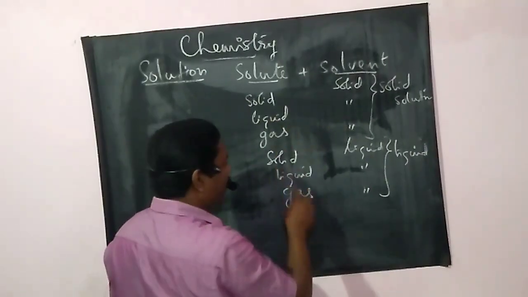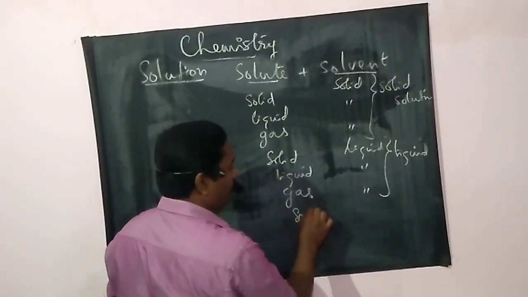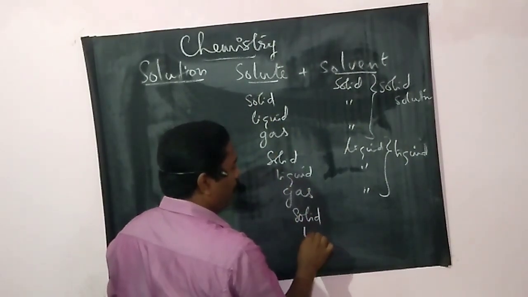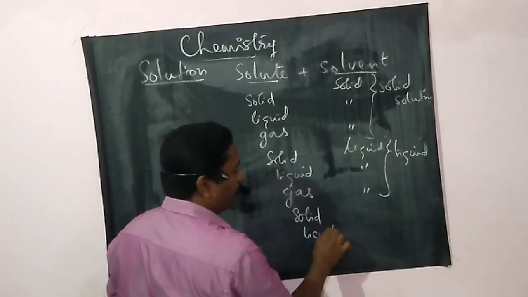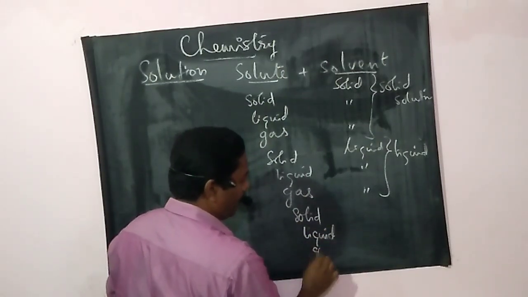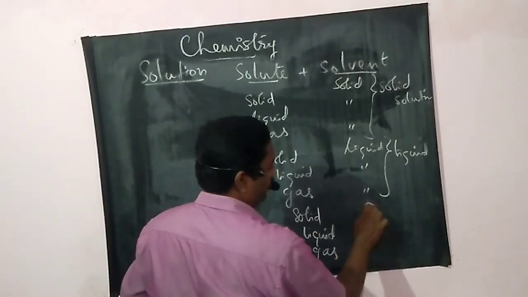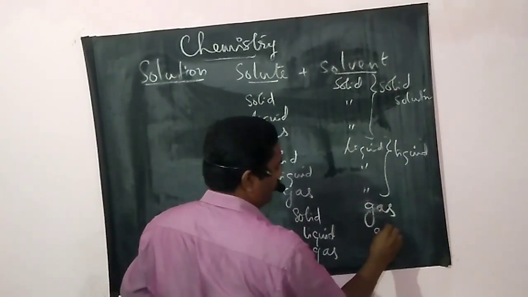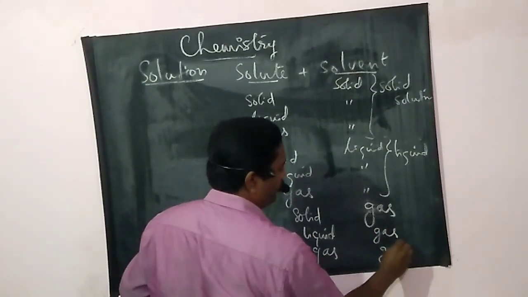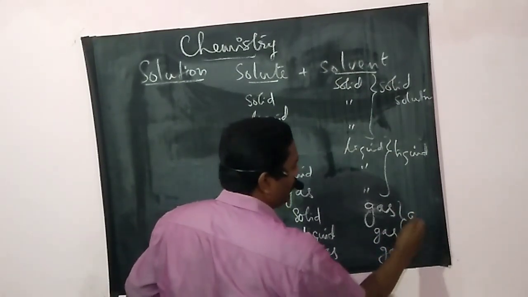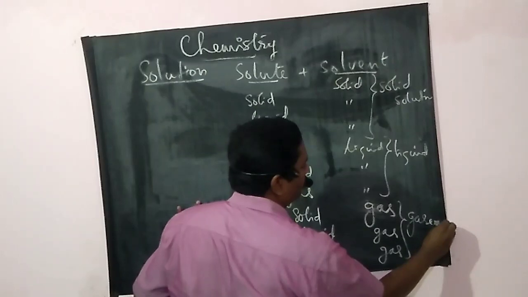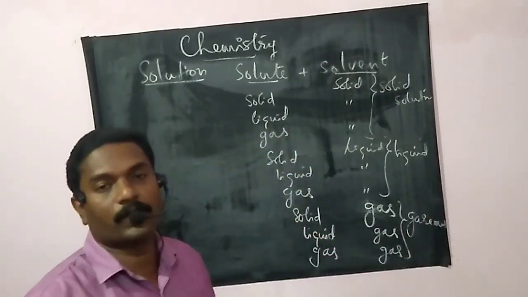And finally, gaseous solution. In such a case, the solvent is always gas. And this is called gaseous solutions.